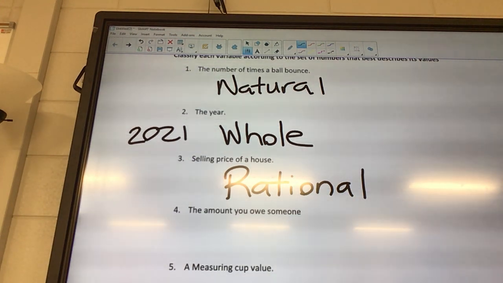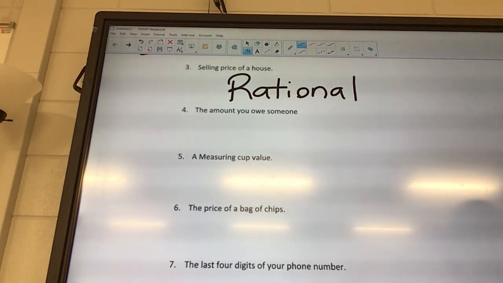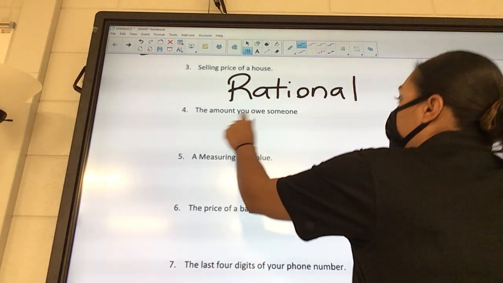The amount you owe someone. If you owe someone money, you're in the negatives, right? If you owe me $5, you're in the negative. So what kind of number is that? What is a negative? It's an integer.